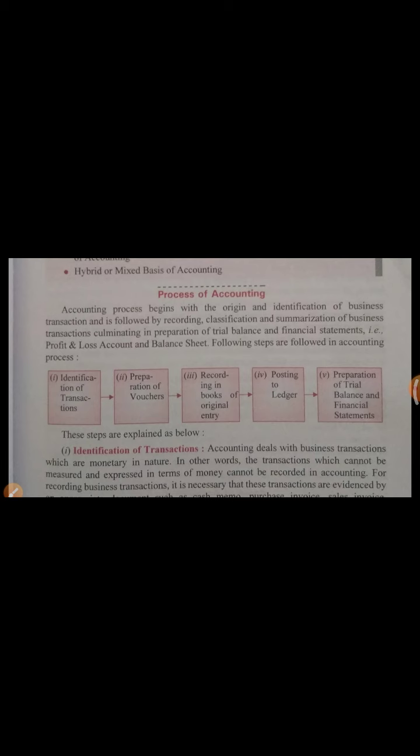If you can see in your practical life also, a small shopkeeper also prepares a ledger if he knows about accounting. So the ledger is prepared with the help of the journal, and in the ledger we prepare a separate account for every person, for every transaction. And at the last step we have to prepare the trial balance and financial statements. What is the meaning of trial balance and financial statement, we will discuss later in this chapter. So let's start the first step,